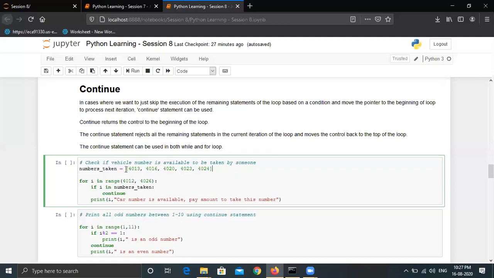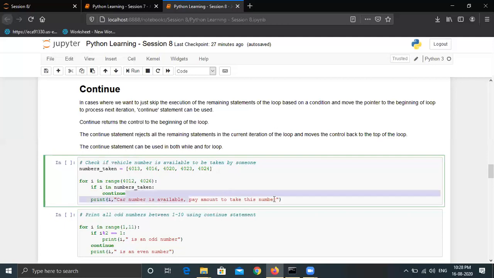There are some numbers which are already taken, right? These are the numbers in the list which are already taken, and now this is a range which is left for the new customer. So 4012 to 4026 is the range, and we are running the iterations on it. If the number matches any number in this list, then it will skip that number. Otherwise, it will print that the car number is available.